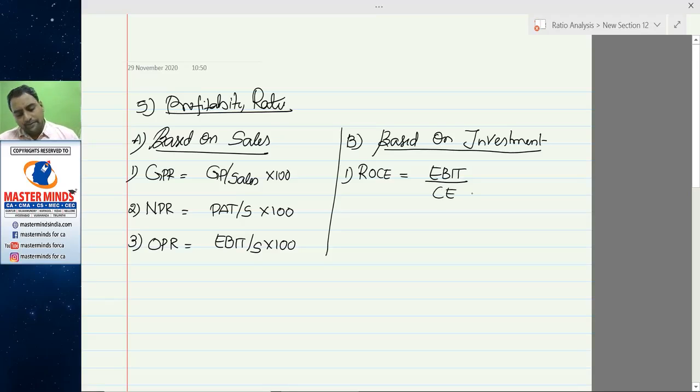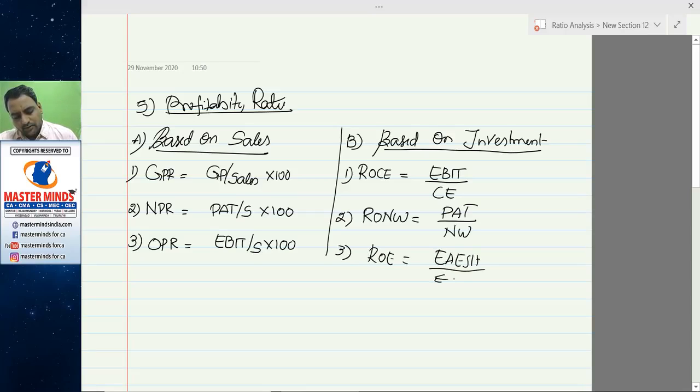Return on capital employed, EBIT by capital employed. Return on net worth is equal to PAT by net worth. Return on equity is equal to earnings available to equity shareholders divided by equity.